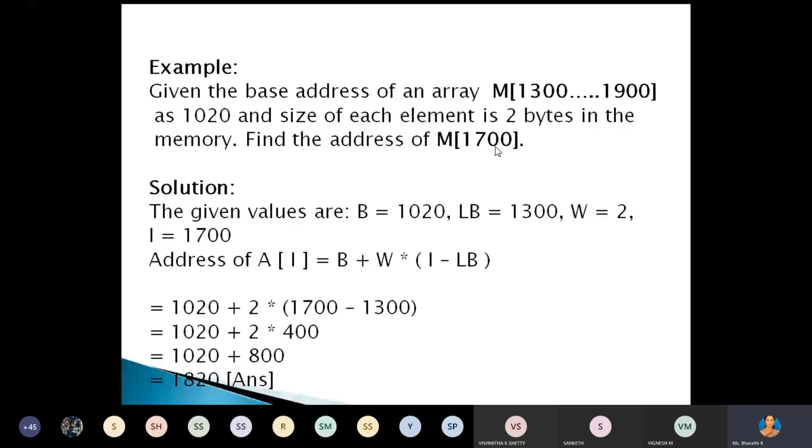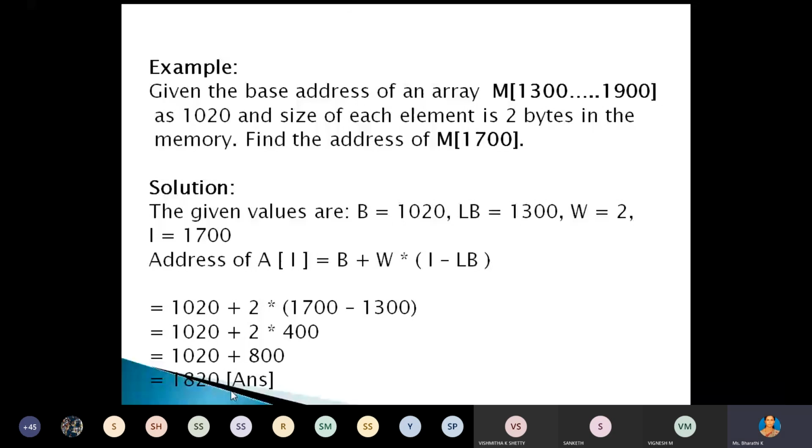Any doubt in this problem? No, ma'am. All of you understood this? Yes, ma'am. Okay. If you have any doubt, clear your doubt now itself. Understood, right? Yes, ma'am.